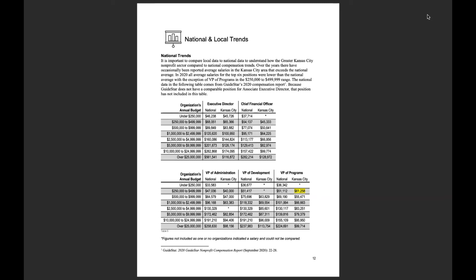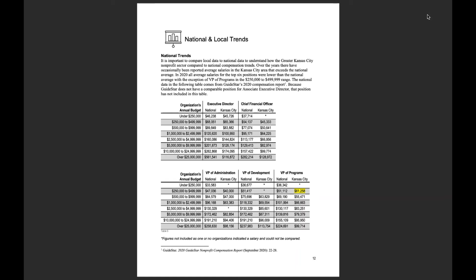These are the tables where we look at national and local trends. So we're looking at each of those executive level positions, and we're looking at them by organization's annual budget size, Kansas City salaries versus what the national average is. So the national averages are drawn from our GuideStar averages. You can see the report cited there at the bottom, and we look at those compared to what was reported in the survey that was given out this year.